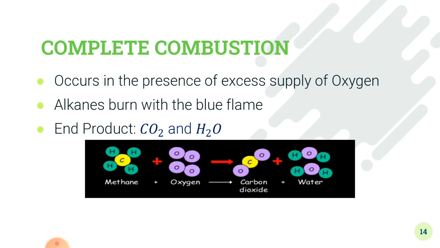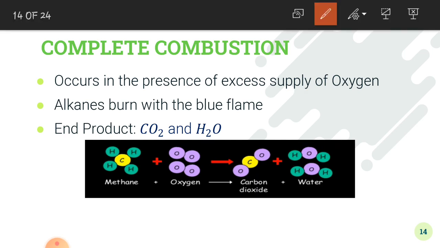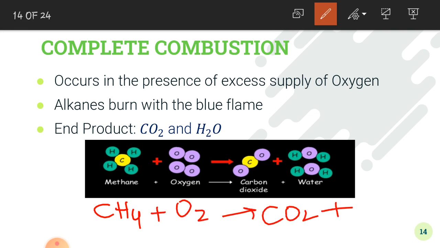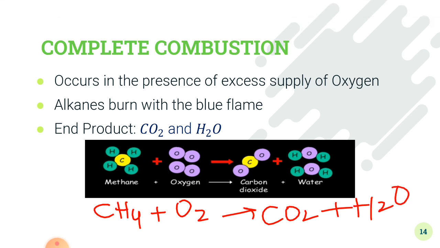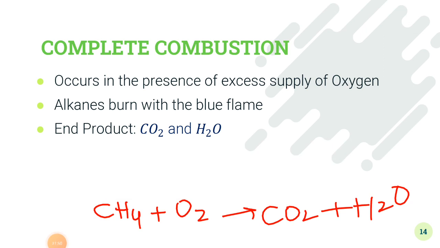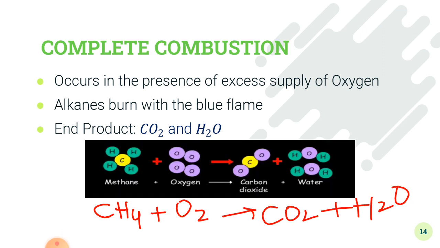For example, we have methane. This methane reacts with oxygen to form carbon dioxide and water. So, look at the end products here. These end products are carbon dioxide and water.